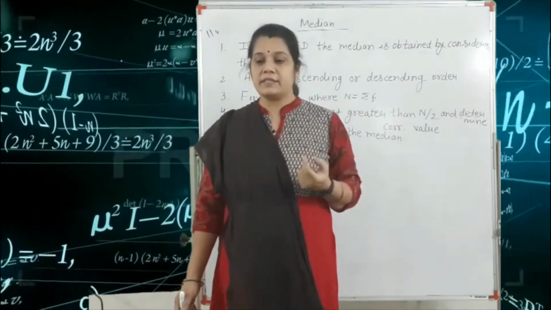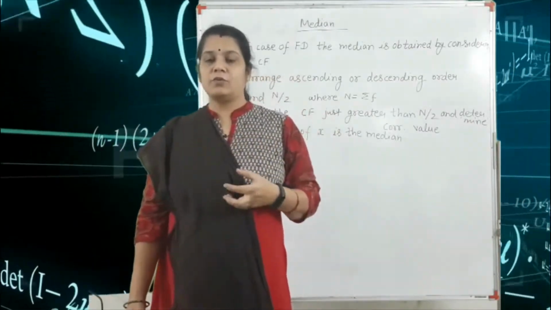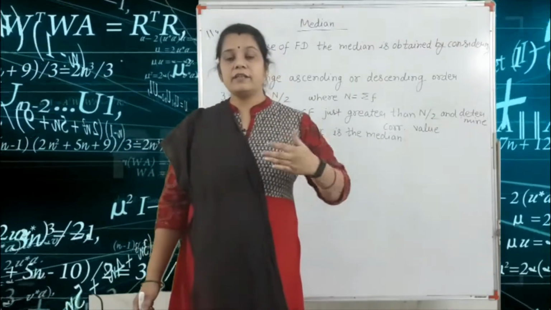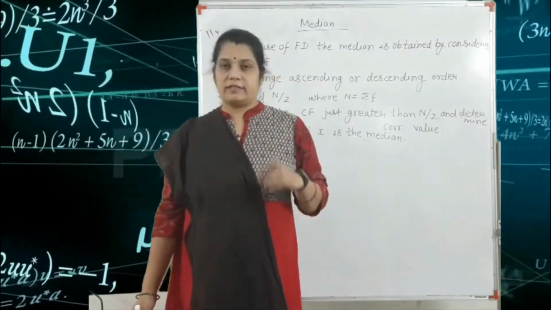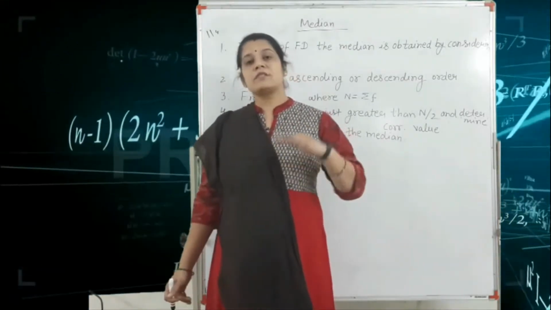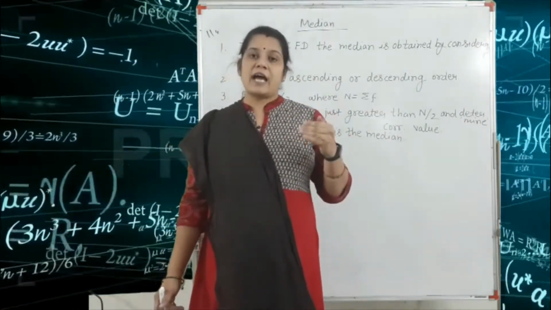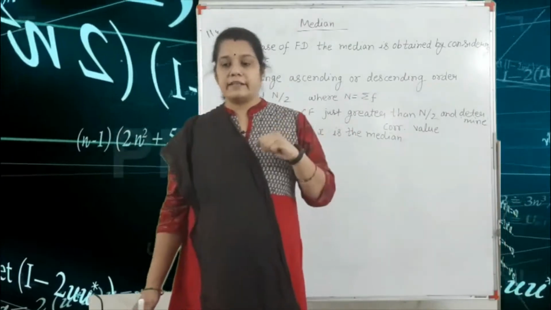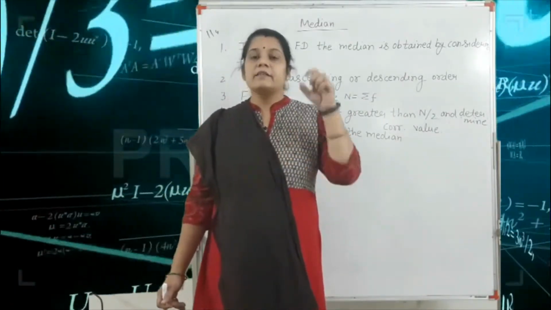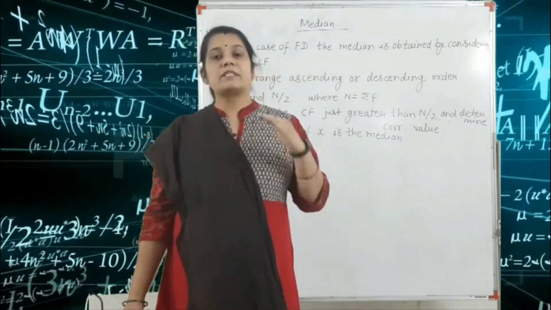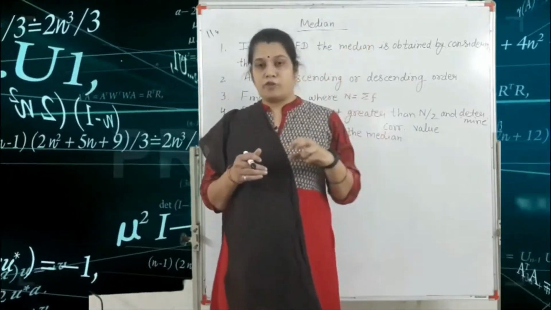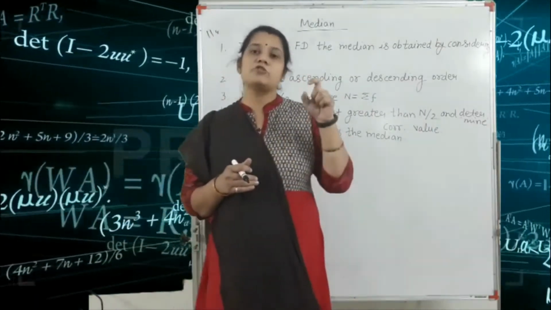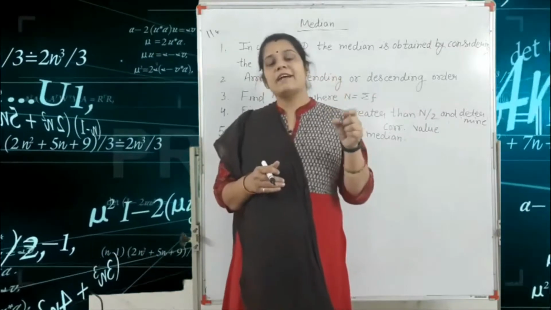So what is the median? Median is the central value of the variable where the values of the variable are arranged in ascending or descending order. This point is very important, because for finding the median, first you check that all the values of the variable are arranged in ascending or descending order. After that, if the number of terms is odd, you choose the middle value. This middle value is your median.